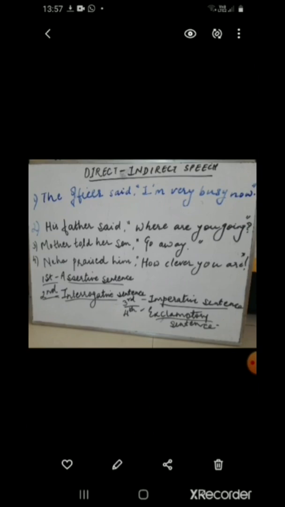The third sentence is an order given by mother to her son, and you know a sentence having an order, request, and so on and so forth is called an imperative sentence. And the last, it's a praise from Neha and is full of emotion, strong feeling, and hence it is called an exclamatory sentence. Today we are going to see the rules for changing all four sentences, assertive, interrogative, imperative and exclamatory, from direct speech to indirect speech.